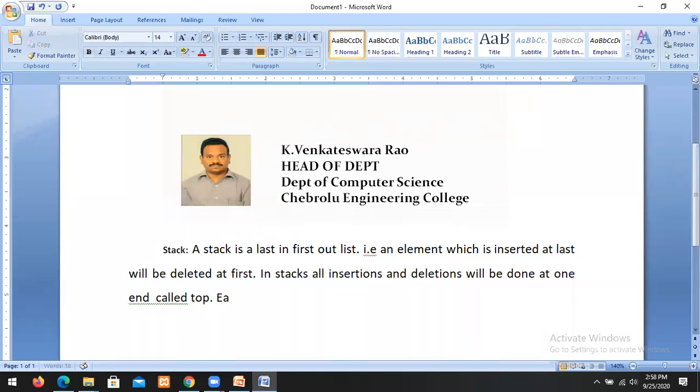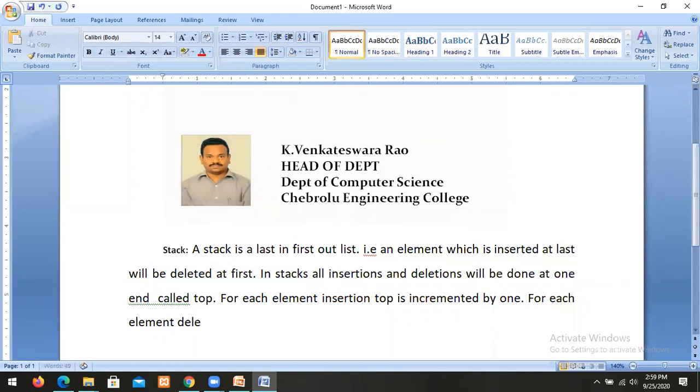For each element insertion, the top is incremented by 1.